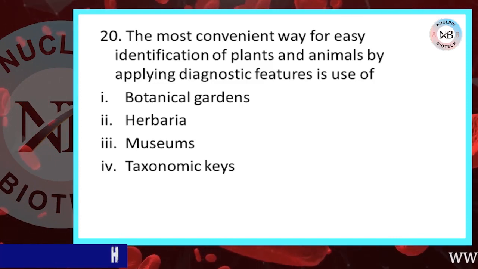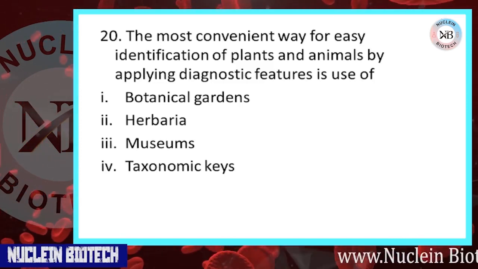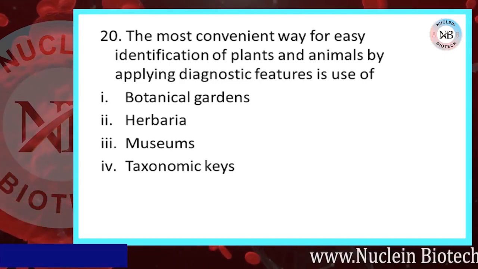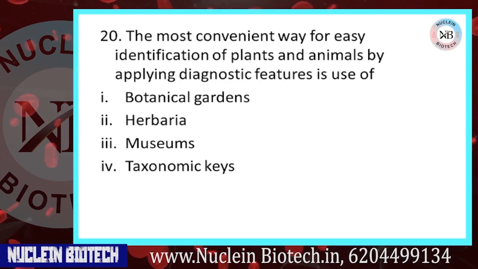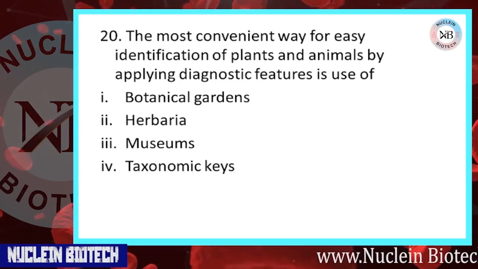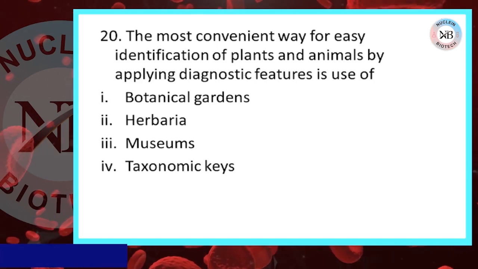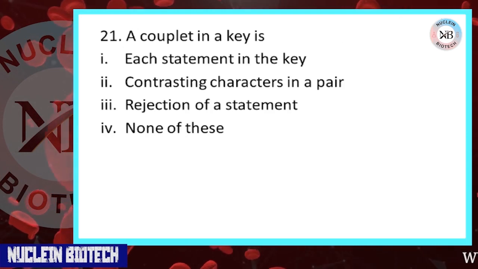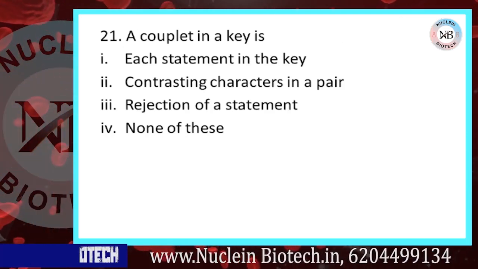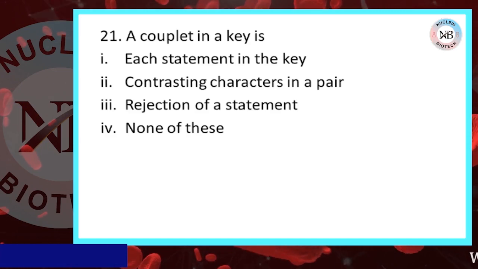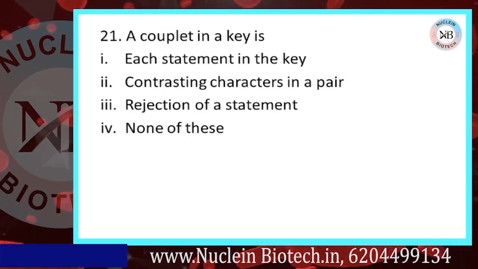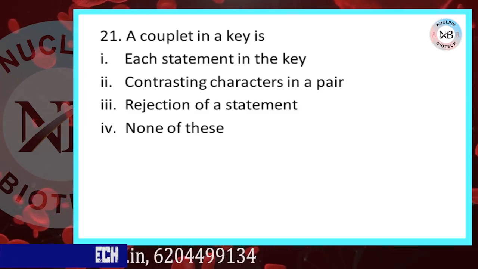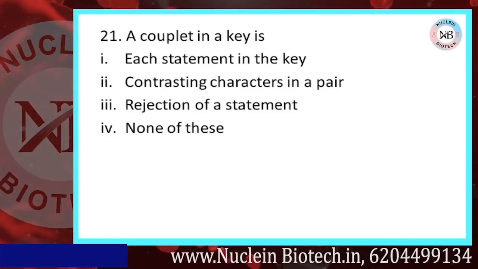The most convenient way for easy identification of plants and animals by applying diagnostic features is use of: first botanical garden, second herbarium, third museum, fourth taxonomic keys. Our correct option is D. Move to next question. A couplet in a key is: first option, each statement in the key; second, contrasting characters in a pair; third, rejection of a statement; fourth, none of these. A correct option is B.